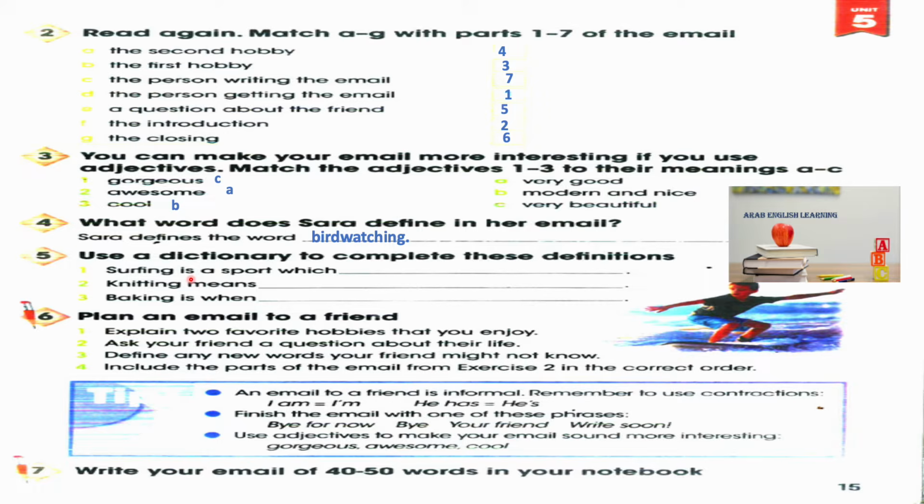Exercise 5, use a dictionary to complete these definitions. It means the meanings of these words. So 1, surfing is a sport. This is surfing. It's a sport in which you ride a wave standing on a surfboard. 2, knitting means a craft that is a type of sewing. 3, baking is when you cook food using the oven, such as cakes.